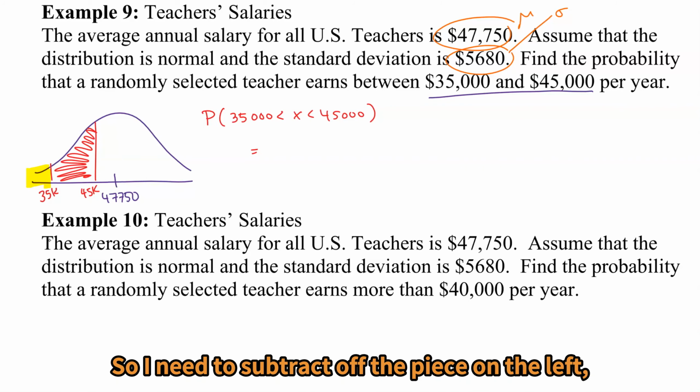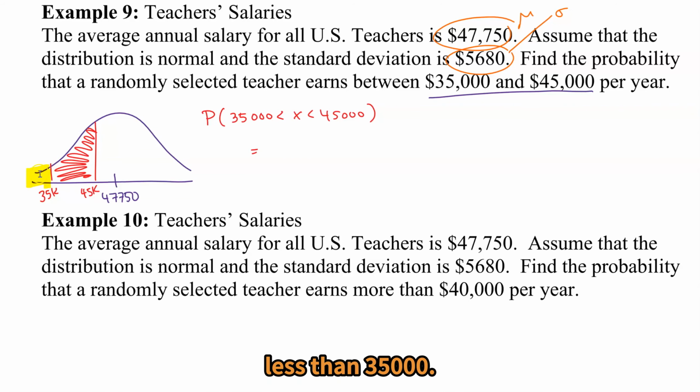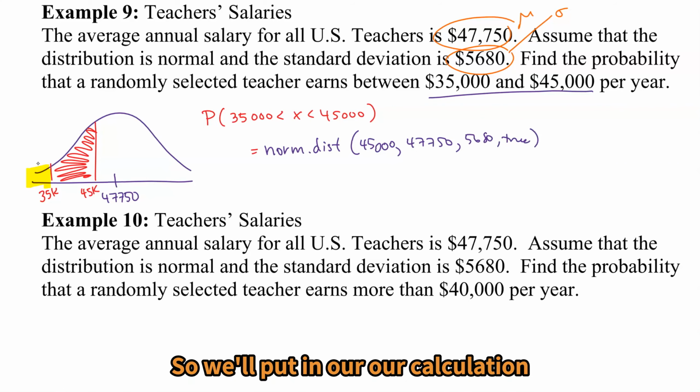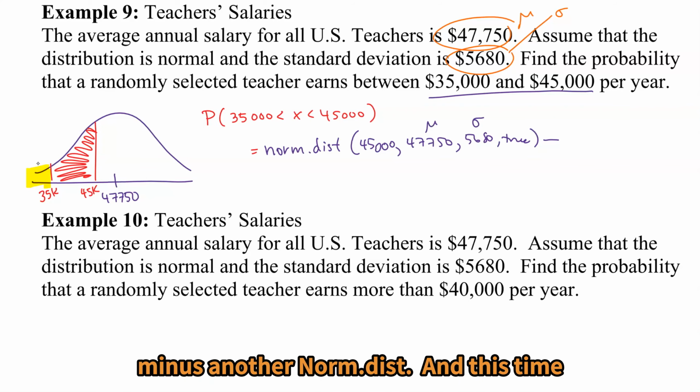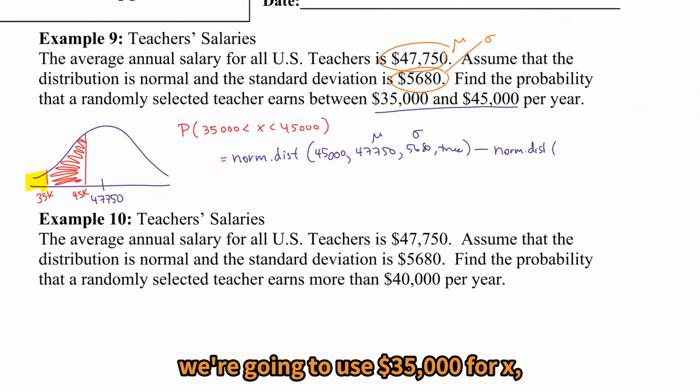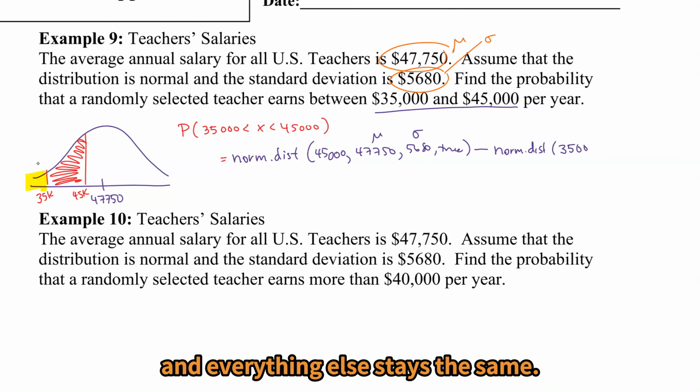So I need to subtract off the piece on the left, less than $35,000. So we'll put in our calculation, norm.dist, x is 45,000, our mean, our standard deviation, and true, minus another norm.dist, and this time we're going to use 35,000 for x, and everything else stays the same.